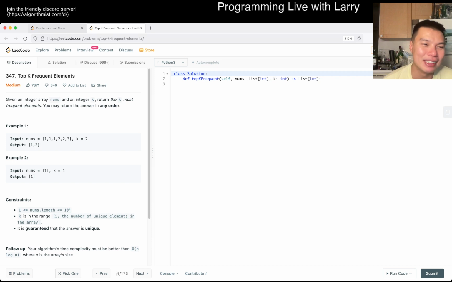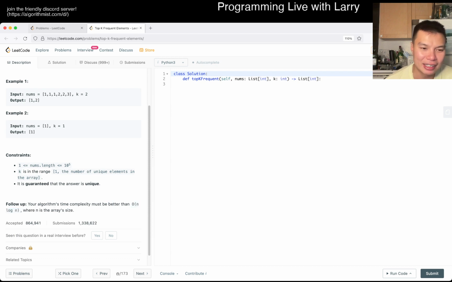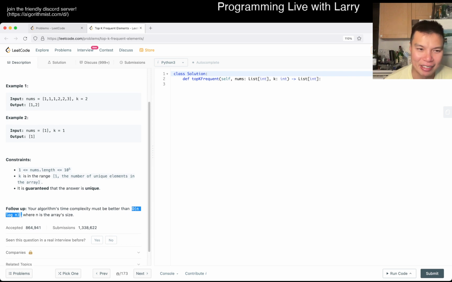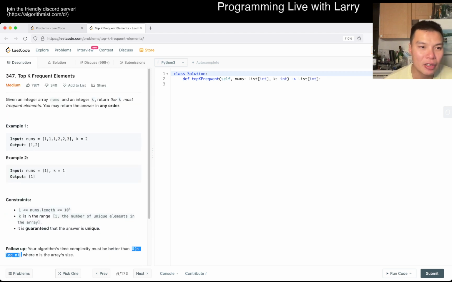But anyway, today's problem is 347, top K frequent elements. Given an integer array nums and integer K, return the K most frequent elements. You may return the answer in any order. The any order part is kind of cute because in theory you could get away with certain things depending on how you want to do it. But it must be better than n log n. Is it strictly better than n log n? I guess the answer is going to be heap, so it's going to be n log k or something. I didn't even really think about it. But okay.